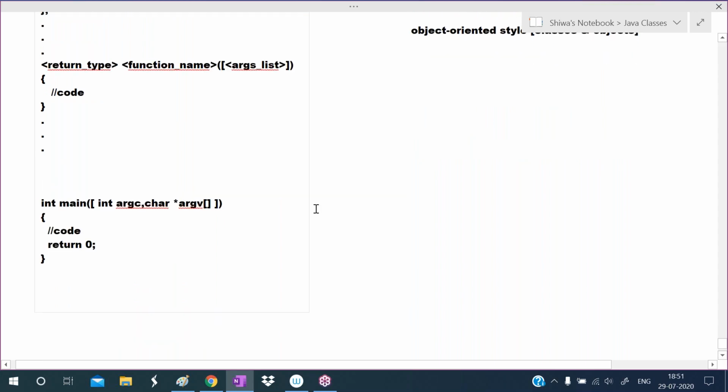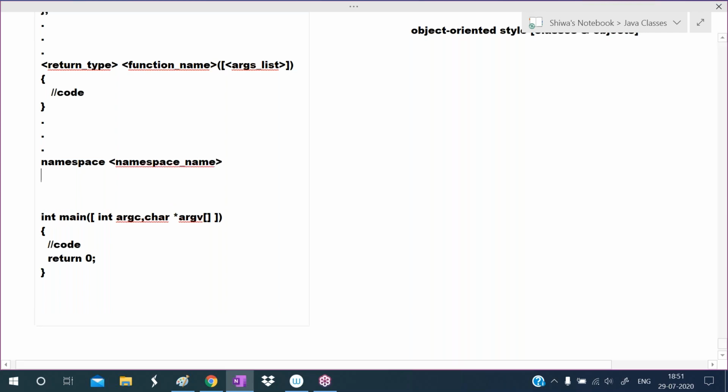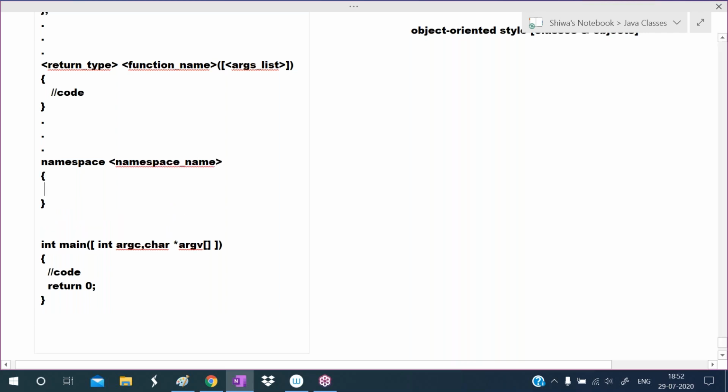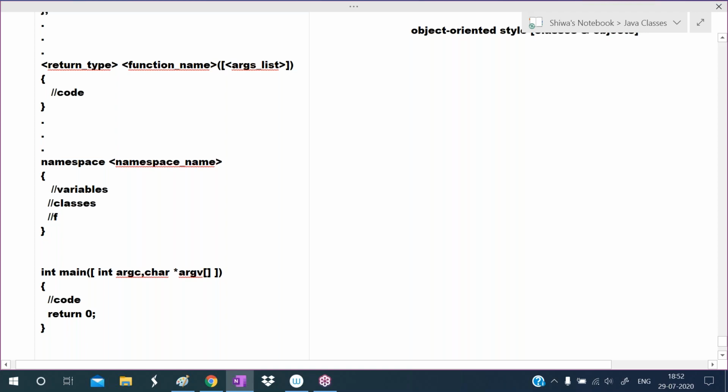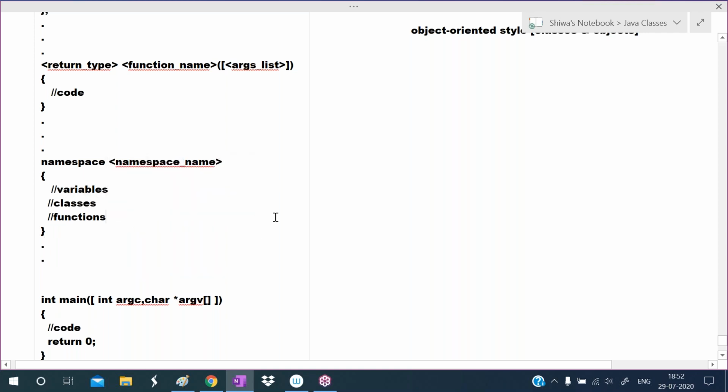Or sometimes we define namespaces. To define the namespaces, what do we write? Namespace. Then we give the namespace name here. Starting point of namespace, ending point of namespace. In the namespace, what do we define? We can define variables, classes, and functions, etc. So sometimes we can define namespaces also.